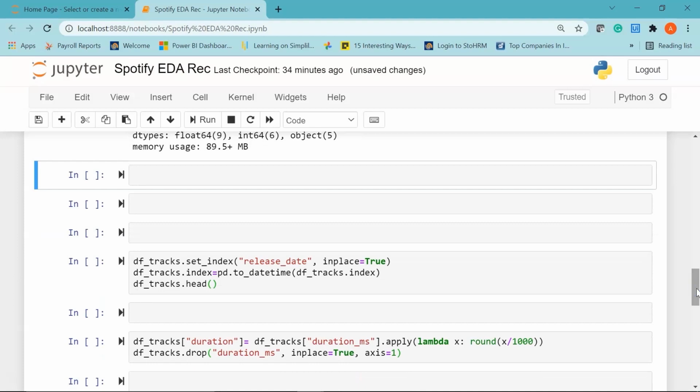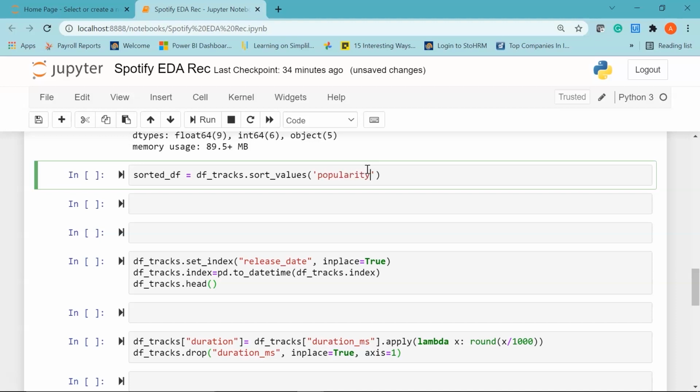Now let's move ahead and do our first major analysis in this demo. We are going to find the 10 least popular songs present in the Spotify dataset. So I'll create a variable called sorted_df that will be equal to my data frame name, df_tracks, dot, I'm going to use the sort_values function and say my column name is popularity.